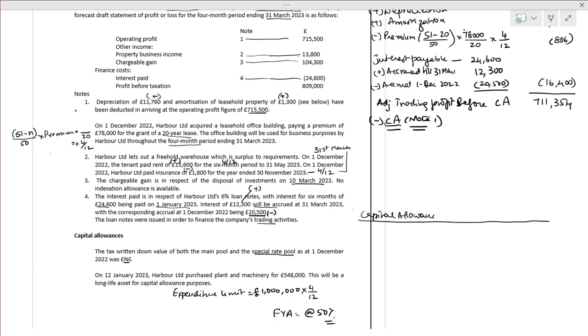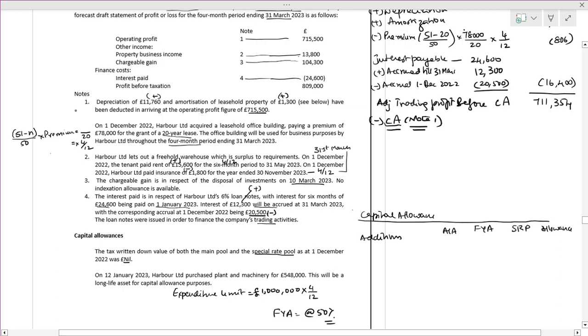Now the annual investment allowance. Next, the special rate pool and allowance. Very simple, straightforward. You will put it as additions.